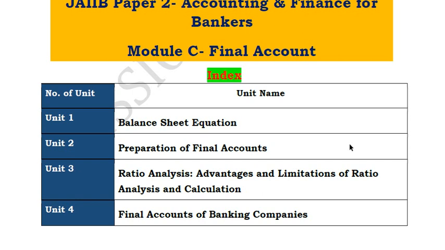Final accounts is simply all your profit and loss and balance sheet put together. So after you have made your journal book, you have posted your ledgers, you have prepared your trial balance, the final step is preparing the profit and loss for the company and the balance sheet for the company. This entire process of preparation of the financial statements of a company is in general called the final accounts of the company. So in this chapter we will first start with the trading and profit and loss account.